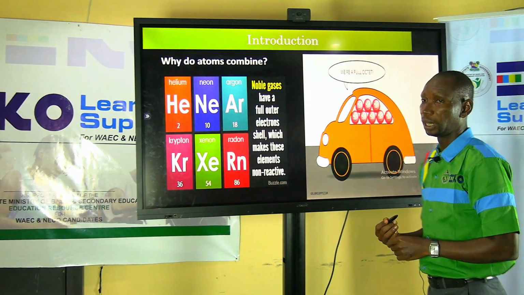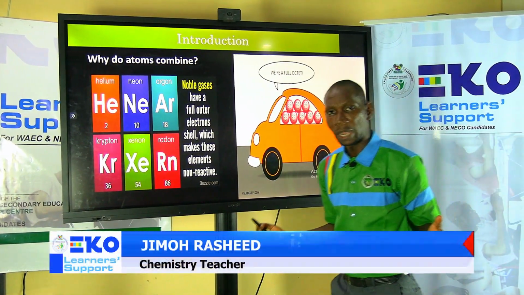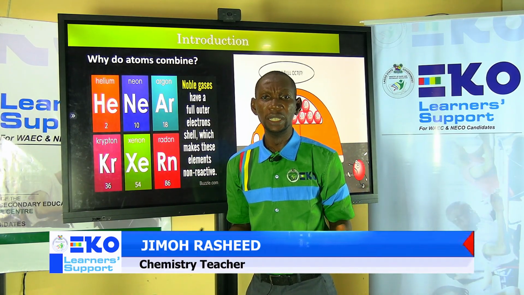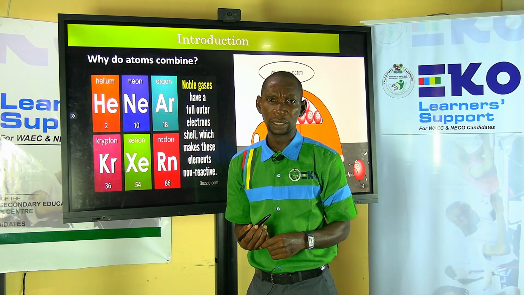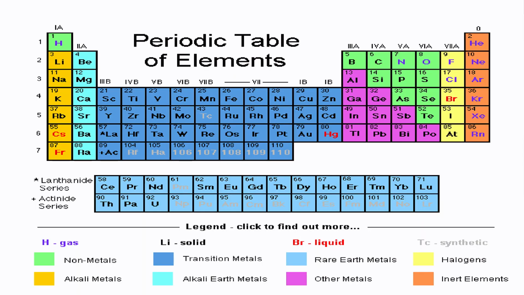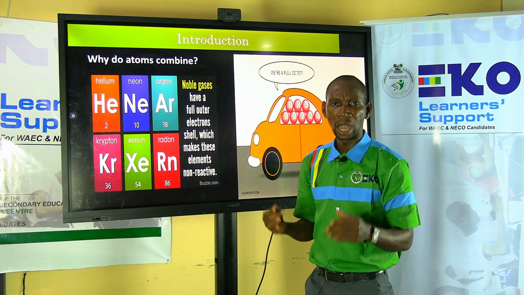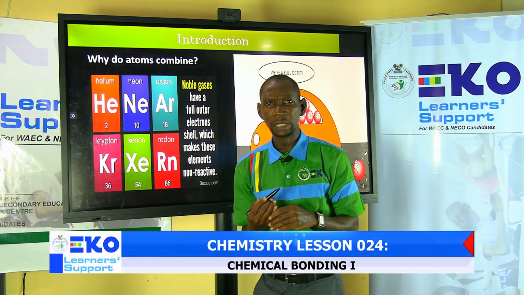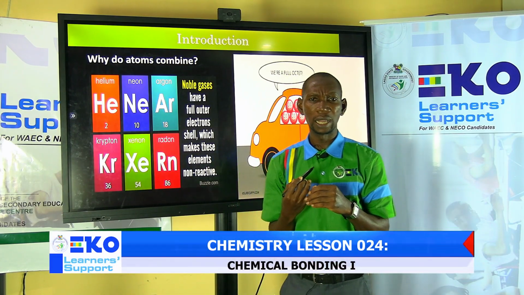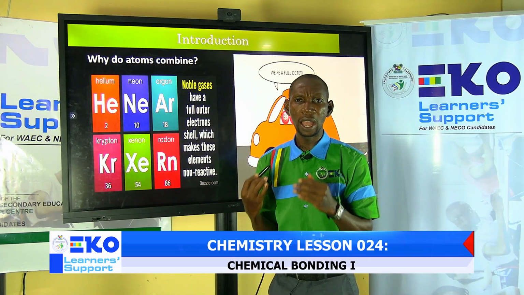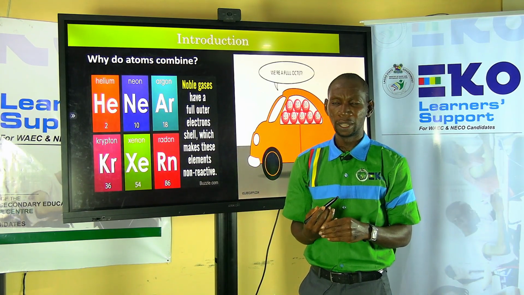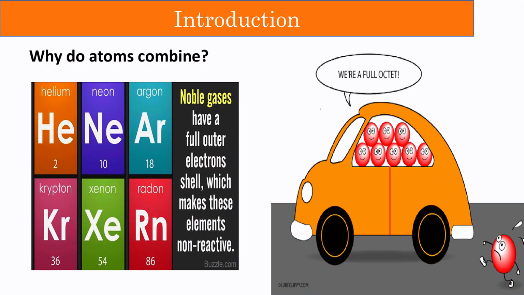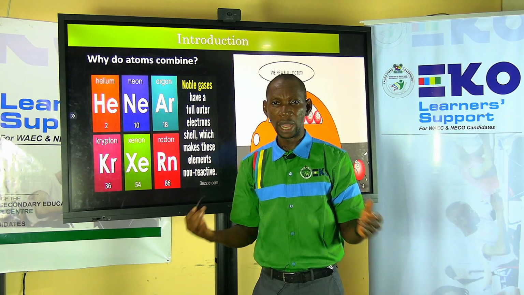Now that you have learned what a bond is, why do atoms need to bond? What is the need for bonding, you may ask. If you look at the periodic table, you will see a particular family of elements, which we call the noble gases, that usually have a completely filled configuration. In my mind, these are the only elements that are happy naturally because they have everything other atoms are looking for. Those elements include helium, neon, argon, krypton, xenon, radon. They are chemically stable, and that's why they are unreactive.